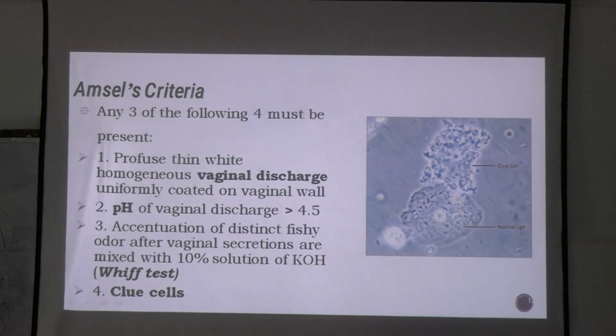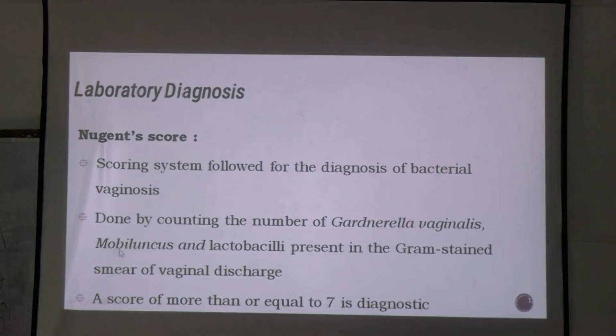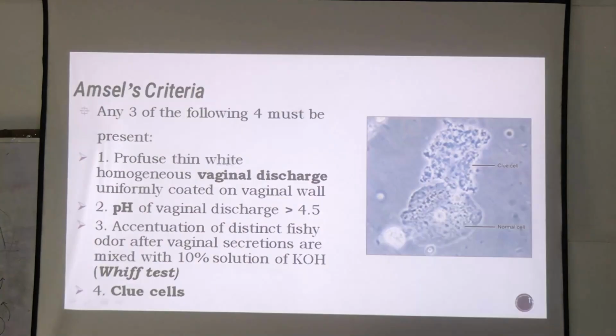We were discussing Nugent's score. Nugent's score, I told you, depends upon Gardnerella, Mobiluncus and Lactobacilli. Lactobacilli go down, score goes up. Gardnerella vaginalis and Mobiluncus count goes up, score goes up. So if it is 7 or more, it means a diagnosis of bacterial vaginosis.